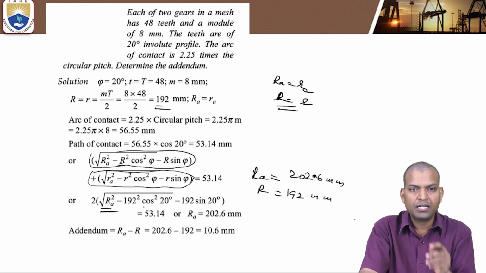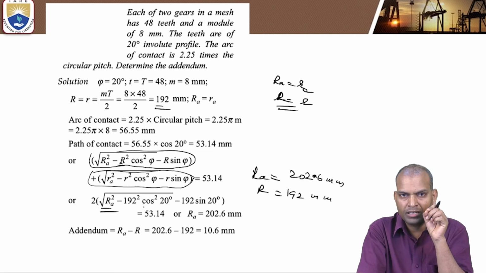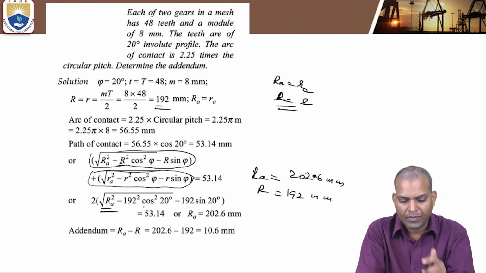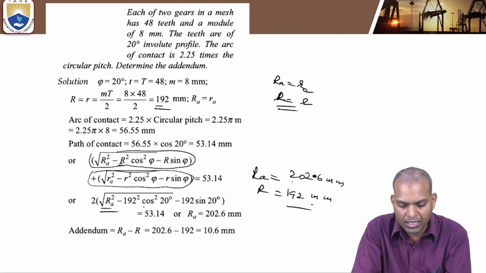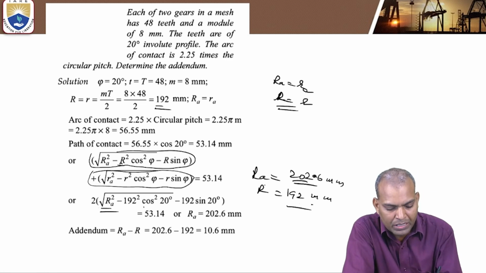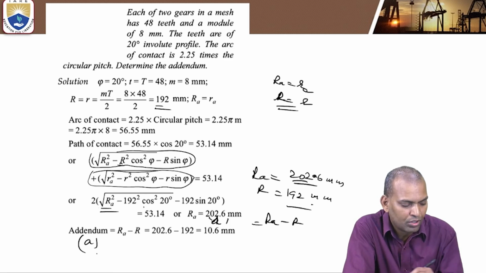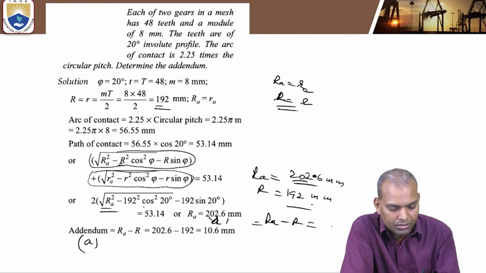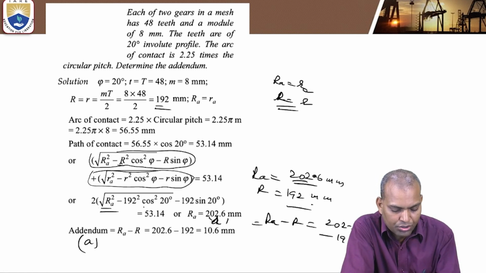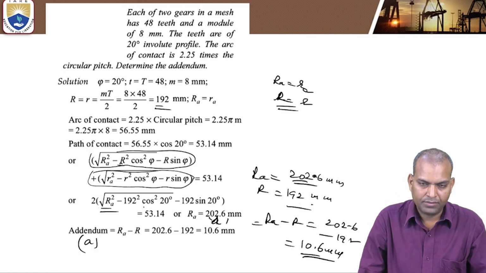What is addendum? Addendum is the difference between the addendum circle radius and the pitch circle radius. Pitch circle radius is 192 millimeter. Addendum circle radius is 202.6. We want addendum, the difference between RA and R. RA minus R equal to addendum, denoted by small letter a. Then 202.6 minus 192, that is 10.6 millimeters. This is the addendum calculation.